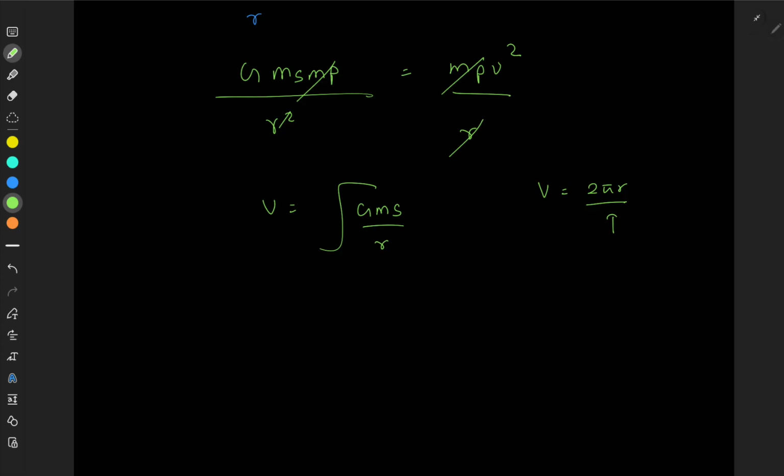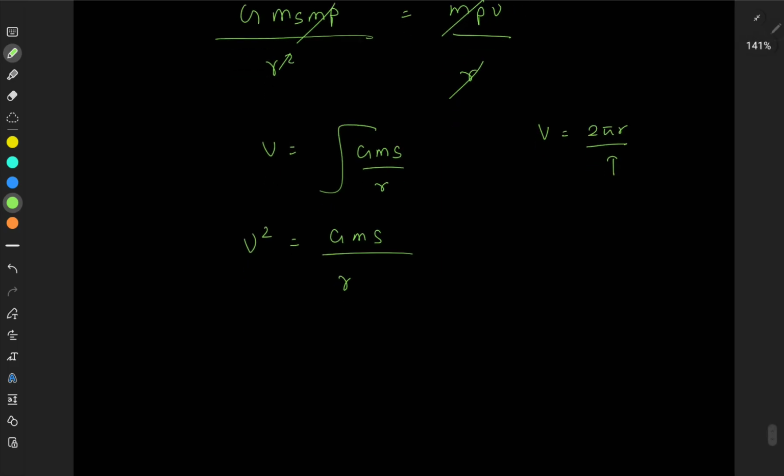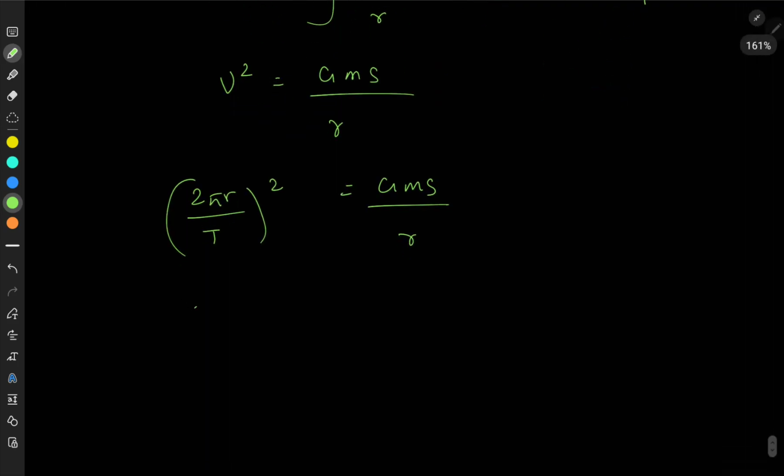I can think of v squared is equal to what? G ms over r. That's easier. Then what is v? 2 pi r over T. That entire thing squared is equal to G ms over r. Then I can see 4 pi squared r squared over T squared is equal to G ms over r.